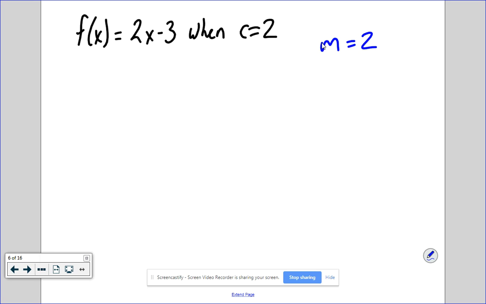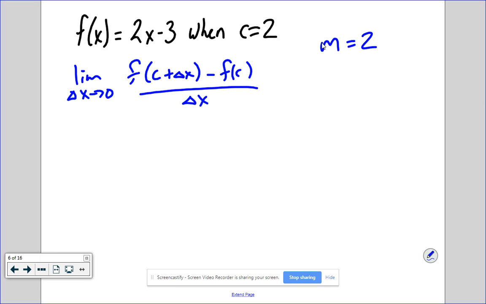And again, it's the limit as delta x approaches 0 of f of c plus delta x minus f of c all over delta x. That is the limit we have to find. So, as we talked about back in chapter 1 and in the P chapter, where do I start?